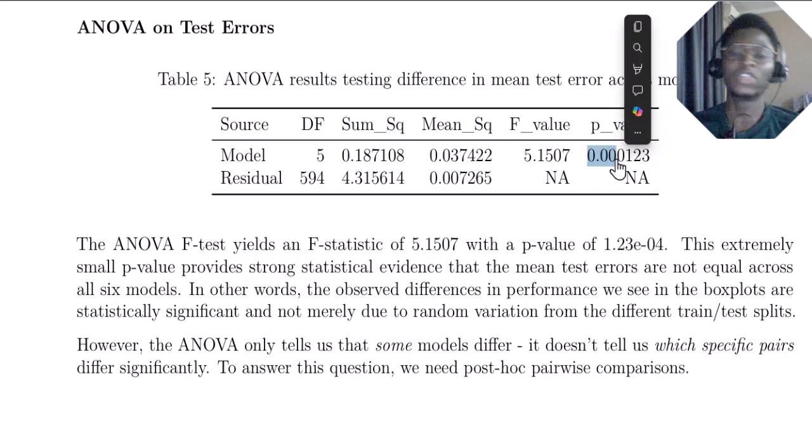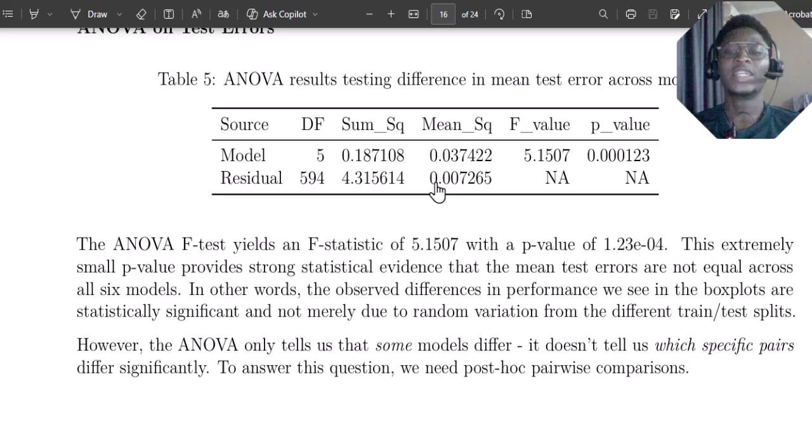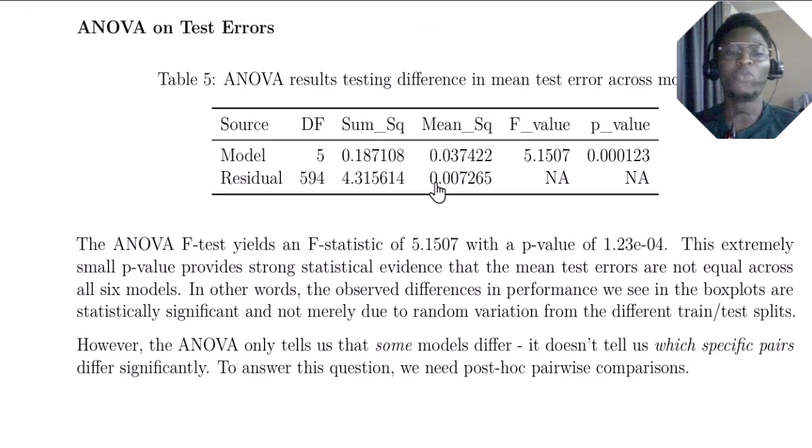Checking the ANOVA statistics on our models, we can clearly see that the p-value is 0.00123. This is telling us that the result provides strong statistical evidence that the mean test errors are not equal across all the 6 different models.